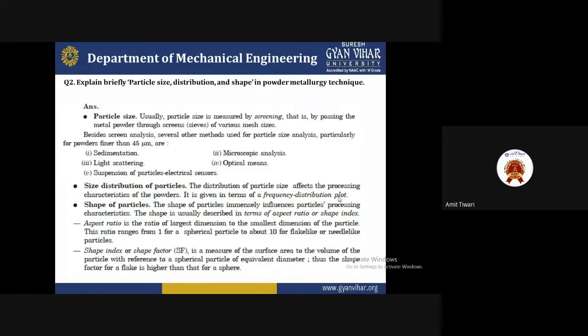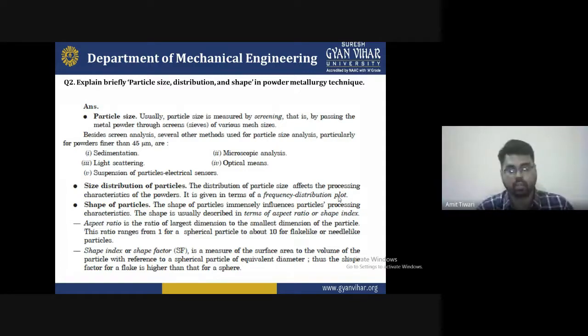At that time we have to understand that the shape factor, SSF, is a measure of the surface area to volume of the particle with reference to a spherical particle of the equivalent diameter. Thus, the shape factor for a flake is higher than for a sphere.